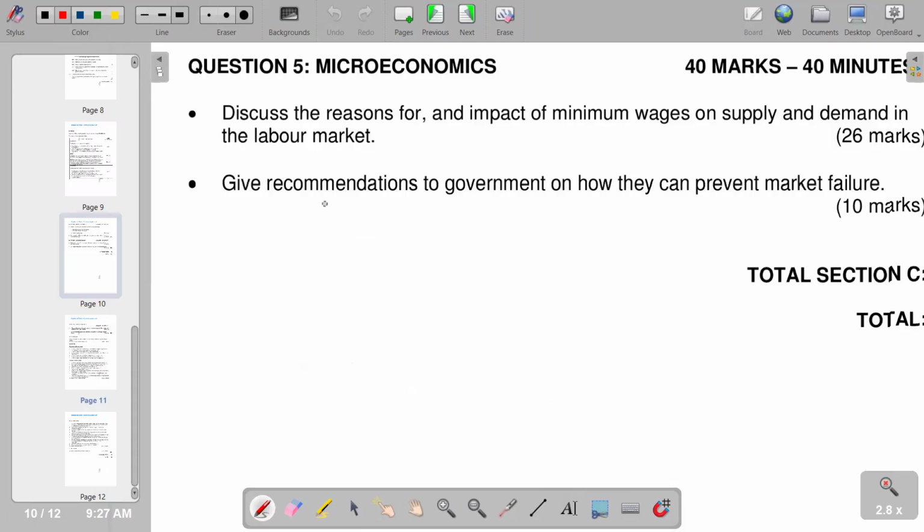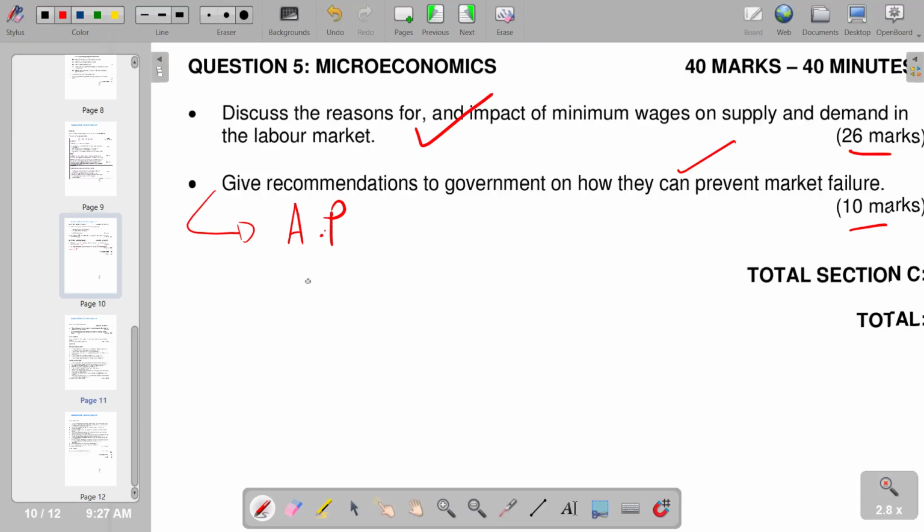Our essay question reads, discuss the reasons for and impact of minimum wages on supply and demand in the labor market. Our first part has 26 marks. Then our second part, which is our additional part, says give recommendations to government on how they can prevent market failure. This part has 10 marks.